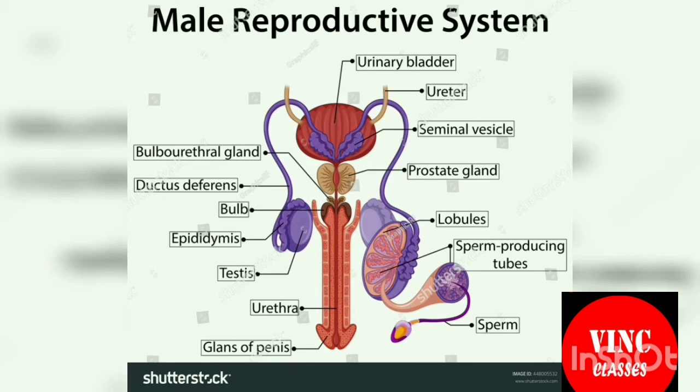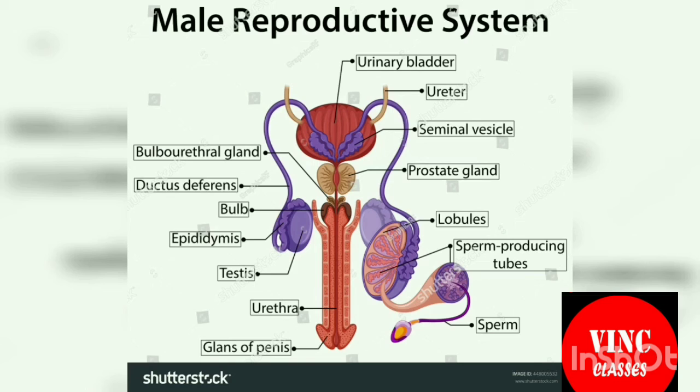Another internal organ is seminal vesicle, which are sac-like pouches that attach to vasa deferens near the base of the bladder, as you can see in the diagram. There are two types of gland present in the male reproductive system, the bulbourethral gland and prostate gland. So we will discuss about the bulbourethral gland, also known as Cowper's gland, pea-sized structure located on the side of the urethra, and its function is it produces a fluid which lubricates the urethra.